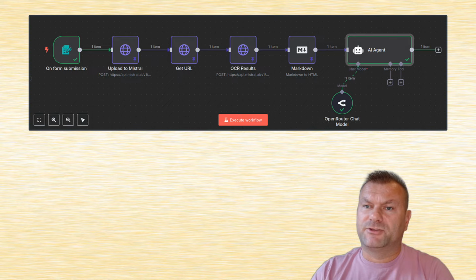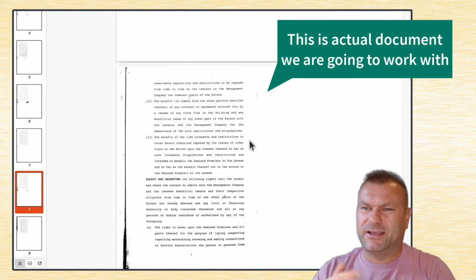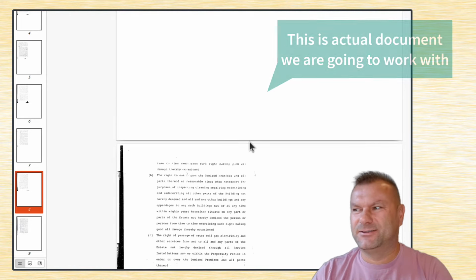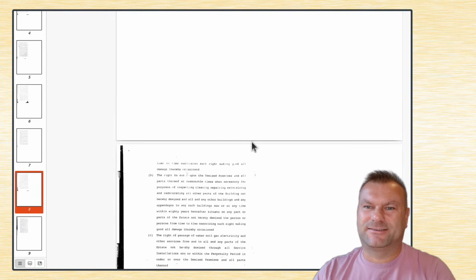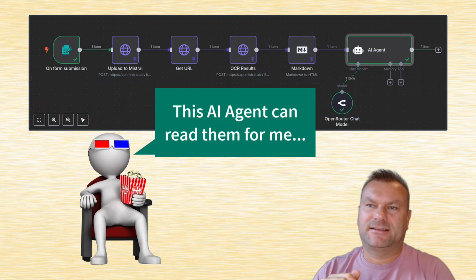It's my personal automation, and I've been using it quite a lot recently, as I had to review some legal documents after purchasing a property. And these documents usually look like that, and they are written in some legal language that I don't really understand. So instead of trying to read them as they are, I just use my AI automation instead and upload that document to Mistral OCR, and then the AI agent will process that data for me.